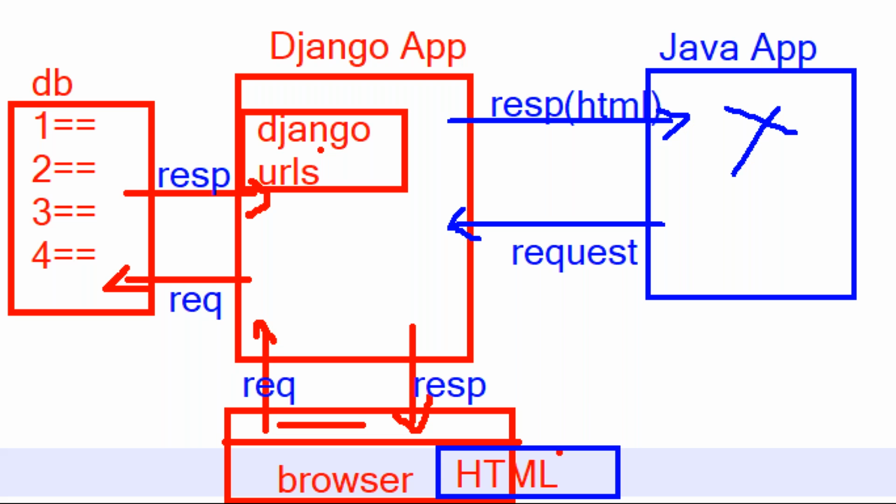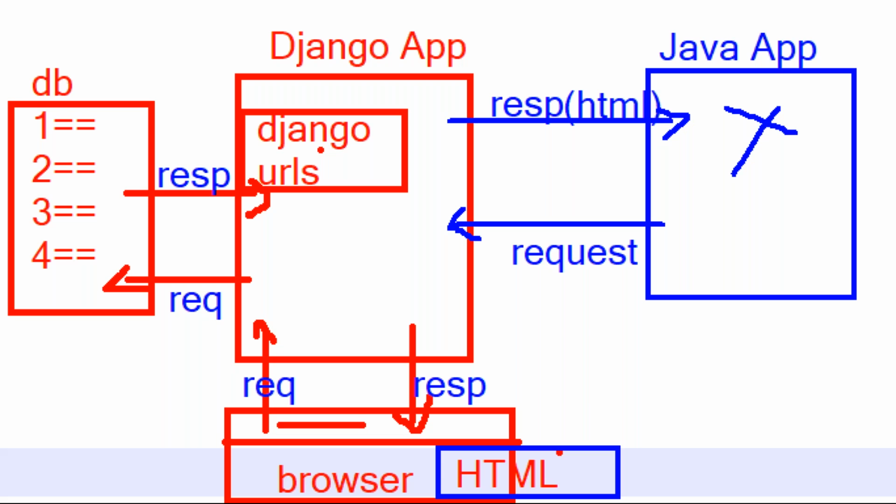That's why app to app communication is not possible, and we get errors. The HTML response is not understood by Java. Understand this one?